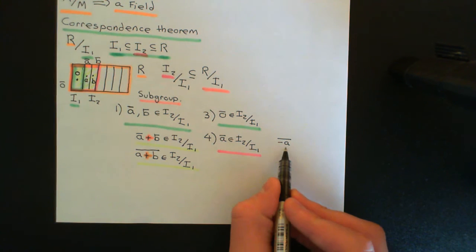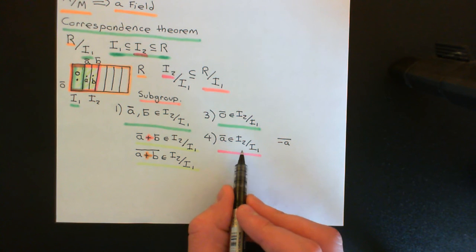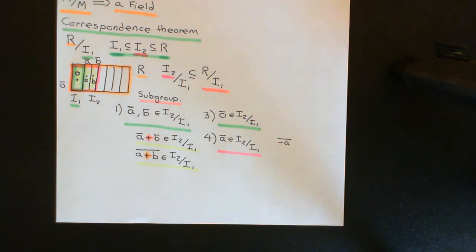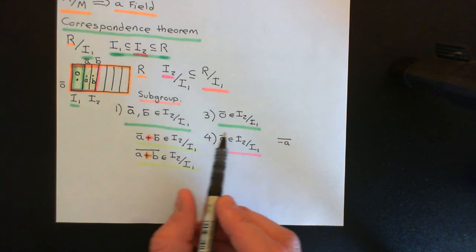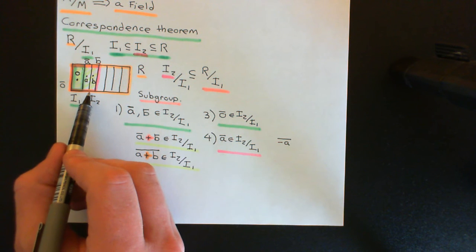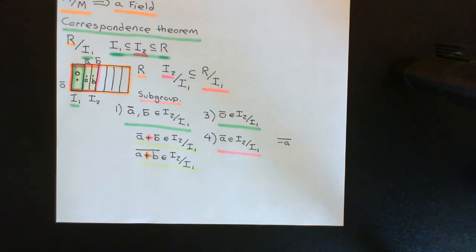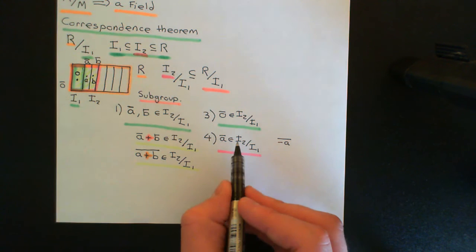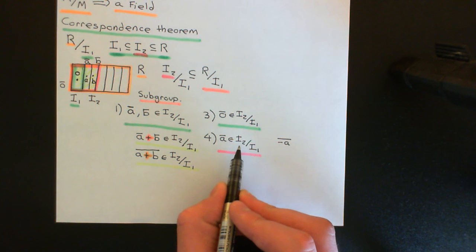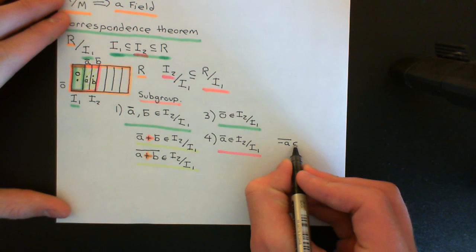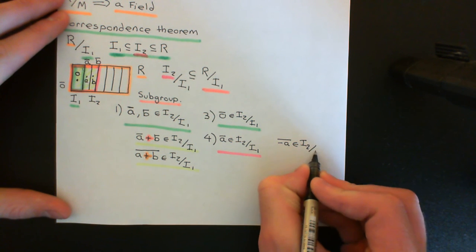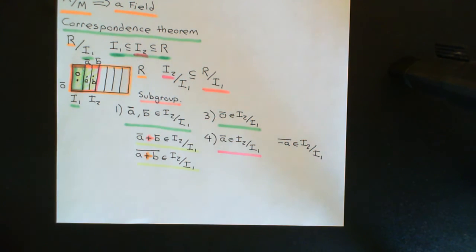So I want to prove that this coset is also going to be an element of I2 over I1. Now, why is that going to be the case? Well, if A bar is an element of I2 over I1, then that implies that A is in I2. Otherwise its coset wouldn't be in I2 over I1. Now, because I2 is an additive subgroup of the ring, it means that the additive inverse of A must be in I2, and therefore the coset that contains the additive inverse of A must also be in I2 over I1, and that's the end of that proof then.